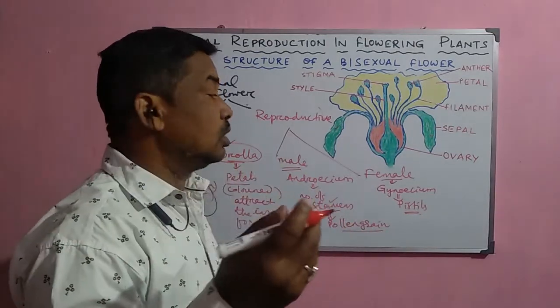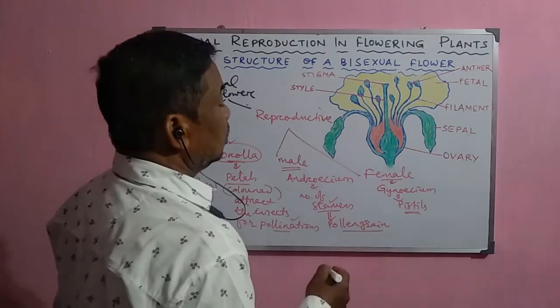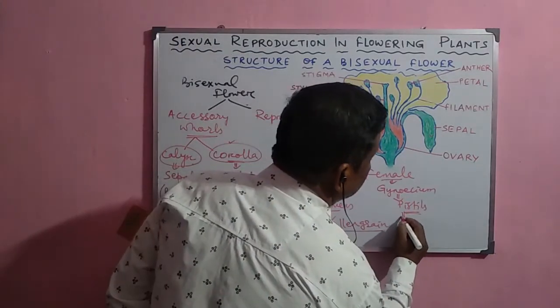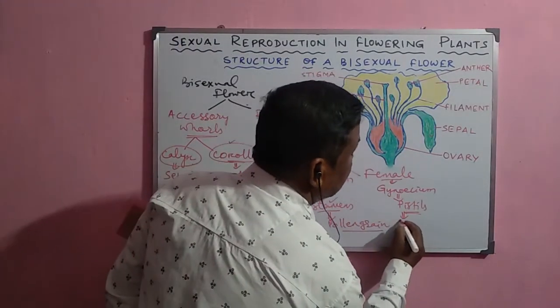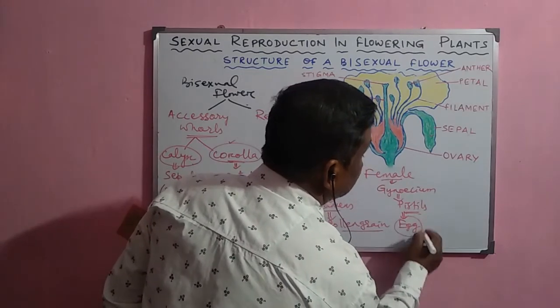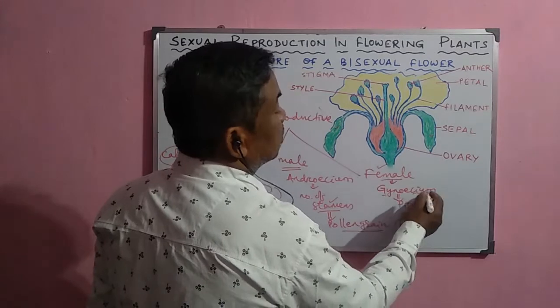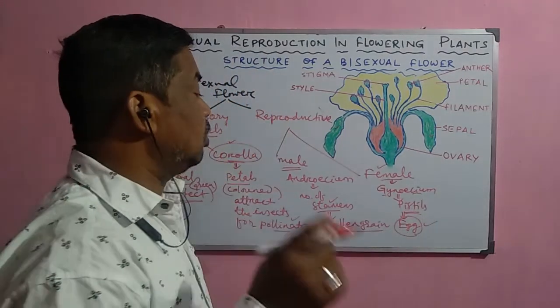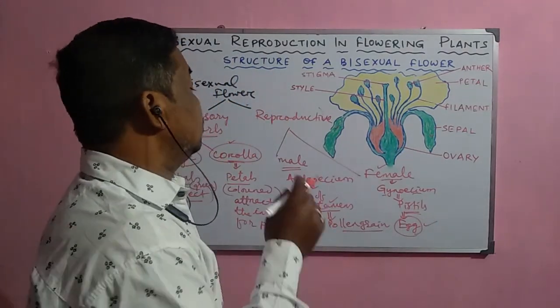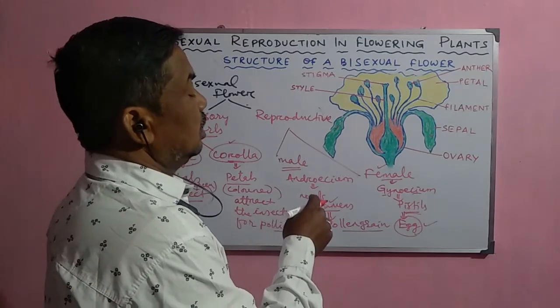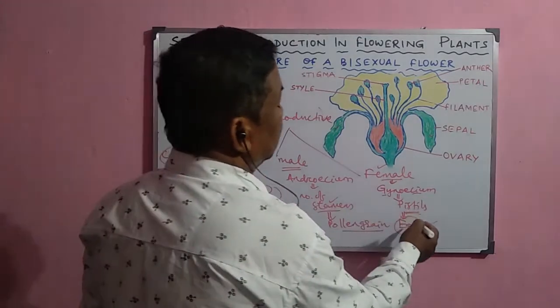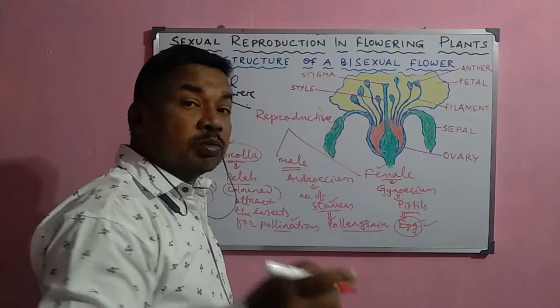Inside the embryo sac the egg cells normally develop. So during gametogenesis the female gametes, or egg cells, are produced here. That is why the gynoecium is called the female reproductive whorl, which consists of a number of pistils having different parts which help in the production of the gamete.